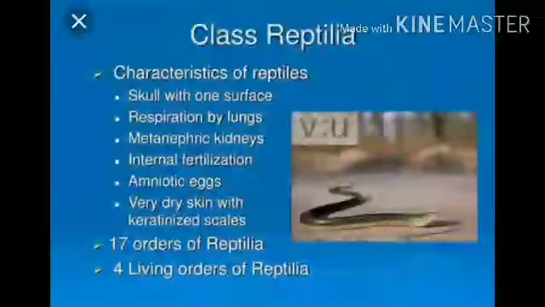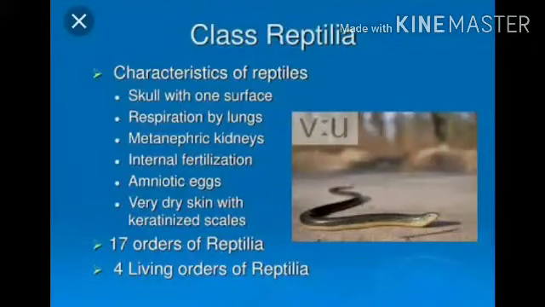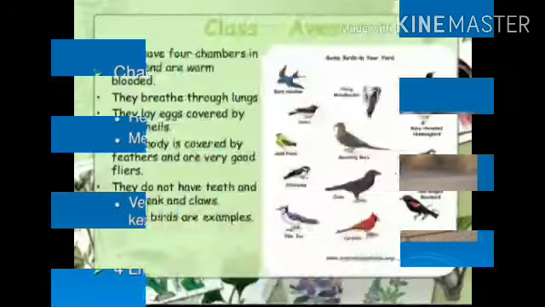Class Reptilia. These animals are cold-blooded, have scales, and breathe through lungs, while most of them have a 3-chambered heart. Crocodiles have 4 heart chambers. They lay eggs with tough coverings and do not need to lay their eggs in water. Unlike amphibians, snakes, turtles, lizards, and crocodile fall in this category.